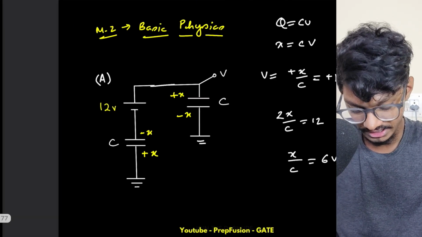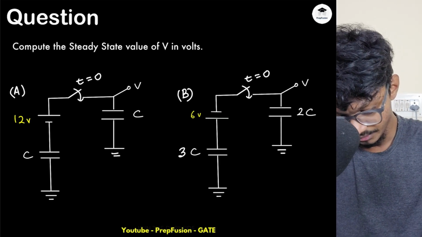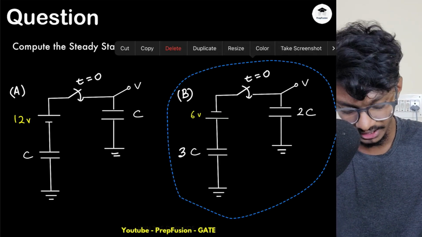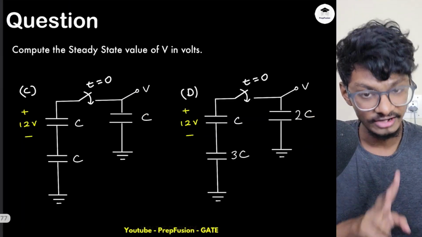Now let's solve the second question. The second question is pretty simple. Part B is again simple, just the polarities have changed and also the values of the capacitors have changed.